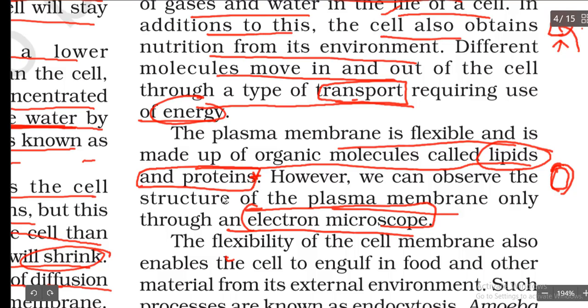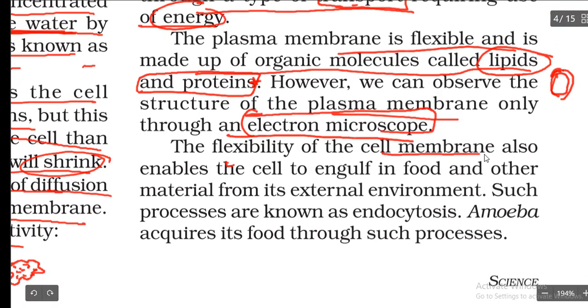Okay. The flexibility of the cell membrane also enables the cell to engulf in food and other material from its external environment. So, they are saying the flexibility is nothing but the elasticity of the cell membrane. What happens? It is going to eat the food. Engulf is nothing but digest or eat the food from the outside environment only. Such process we are going to call it as what? Endocytosis.